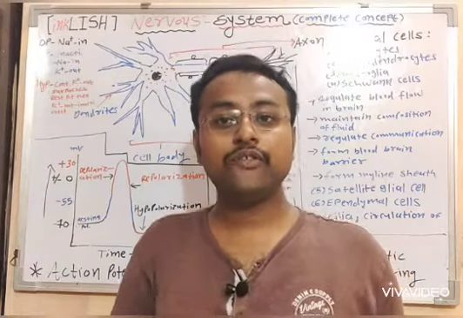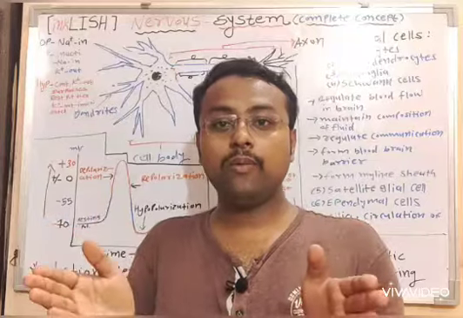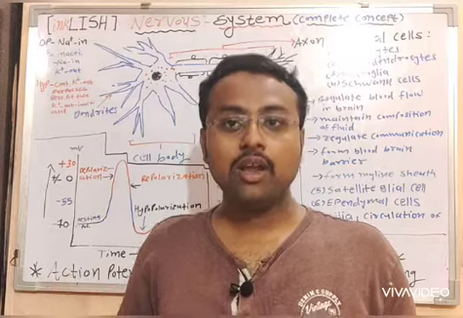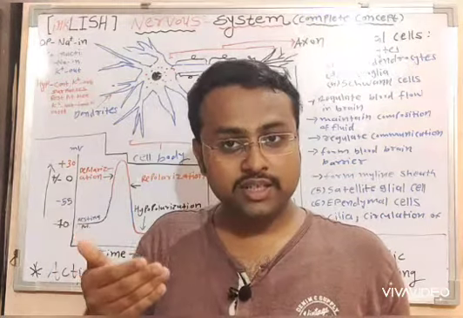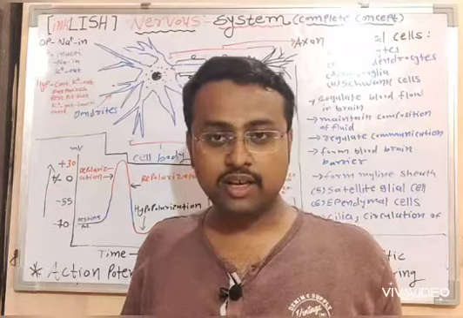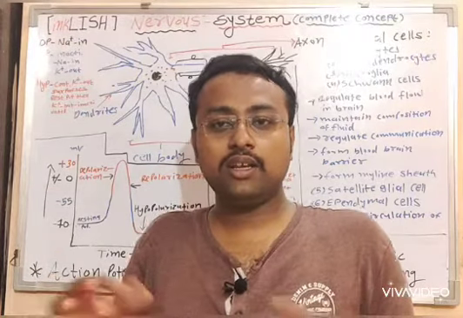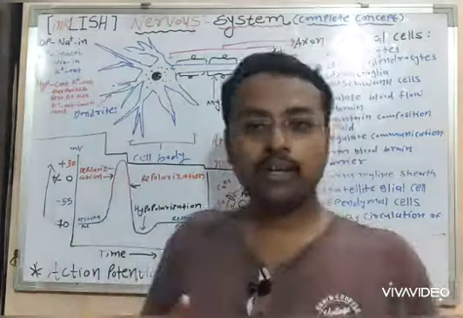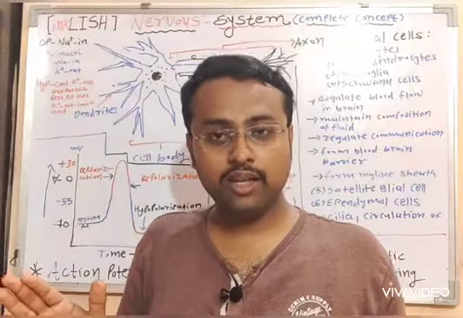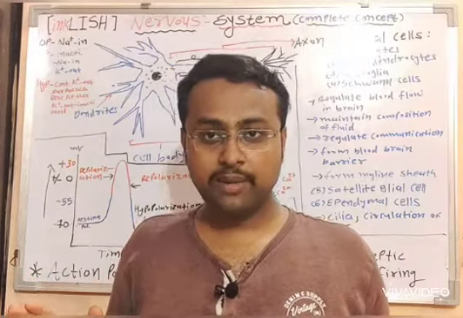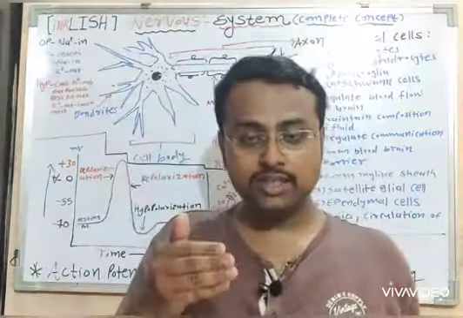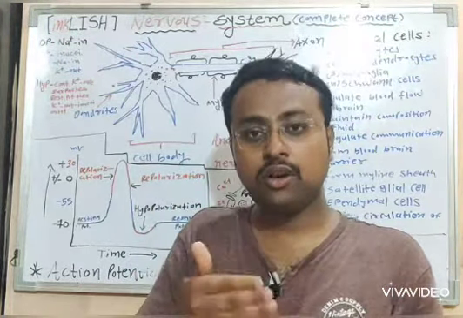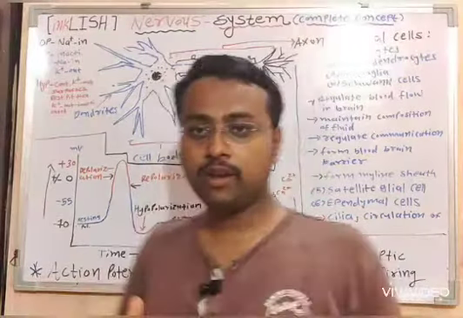So it is kind of an all-or-none impulse generation, an all-or-none kind of activation. Means it can either generate a signal or it will not generate a signal. It will either create the impulse, or it will not create the impulse. So if it fails to create an impulse, nothing will happen, no process will take place. While if it hits, it triggers the threshold, the impulse will be generated.